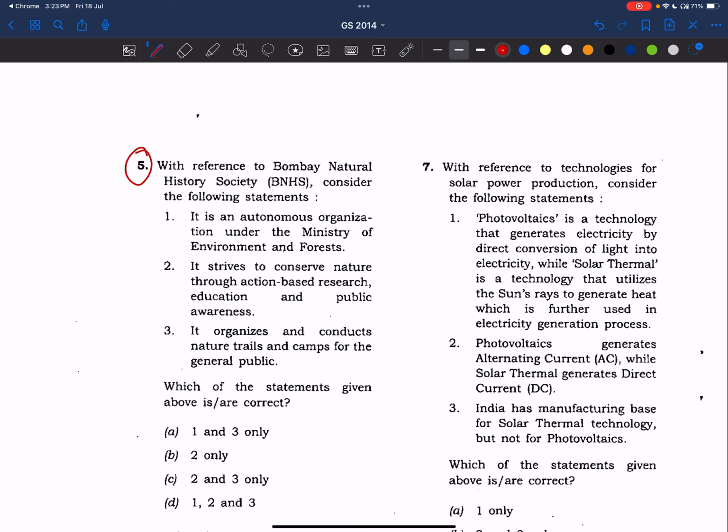Now, fifth question. With reference to the Bombay Natural History Society, BNHS, consider the following statement. It is an autonomous organization under the Ministry of Environment and Forest. In most cases, such statements about a ministry are wrong. This is wrong because BNHS is not an intergovernmental organization or any organization under a ministry. It is an NGO. Please remember this.